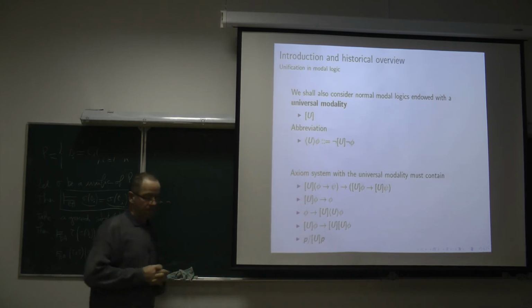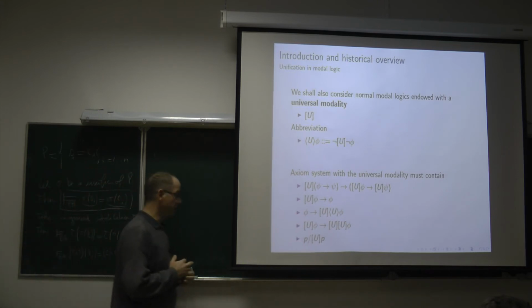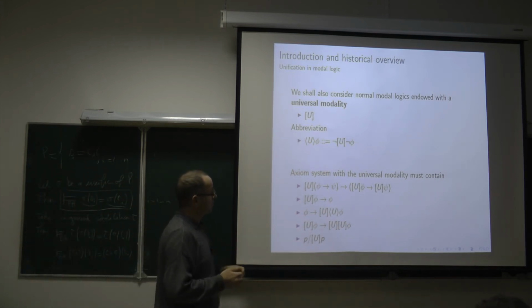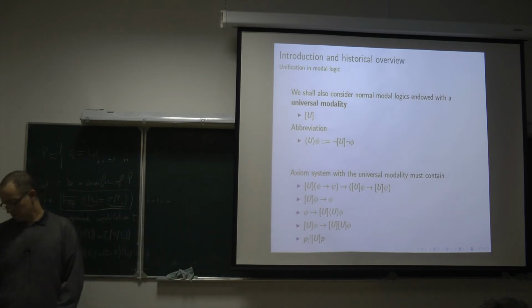studied in Sofia, Bulgaria, in the 1980s, and then developed within the context of hybrid logic and many other contexts.